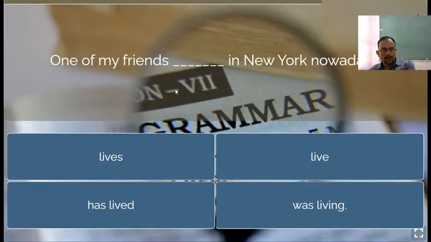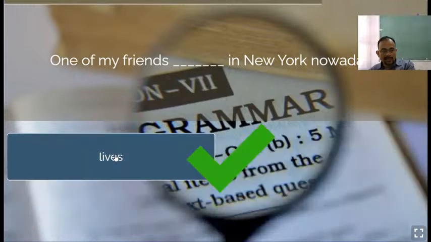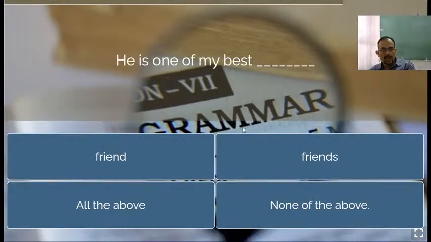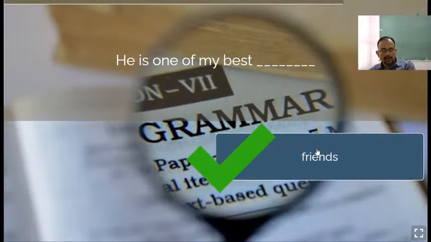One of my friends nowadays means one of my friends in New York now, so it can be lives, because it cannot be was living or has lived. So it should be lives. One of my friends lives in New York nowadays. Okay, so he is one of my best friends. It should be friends always.